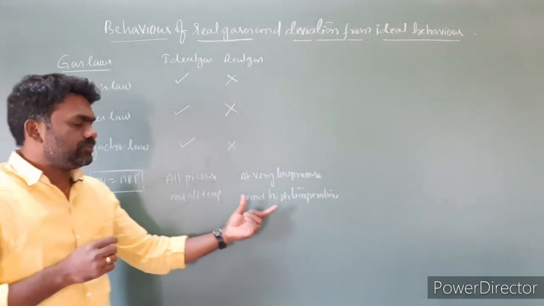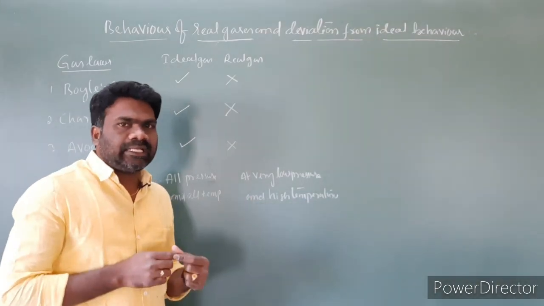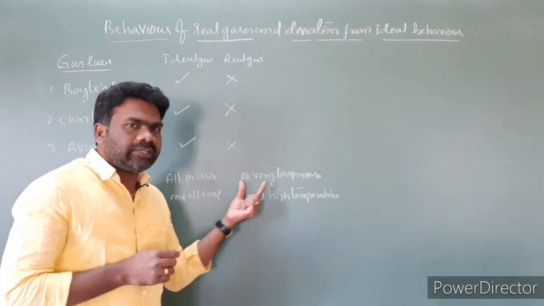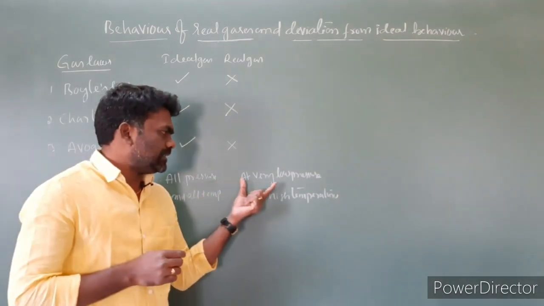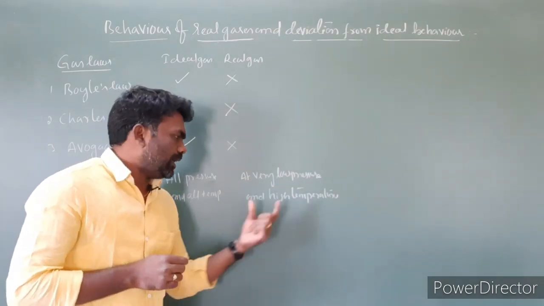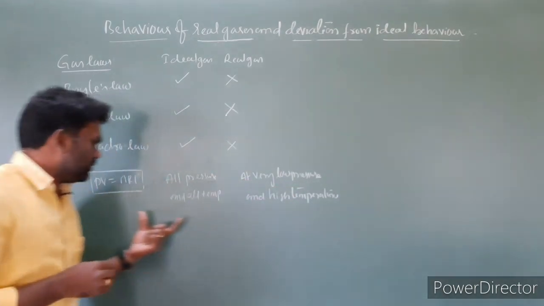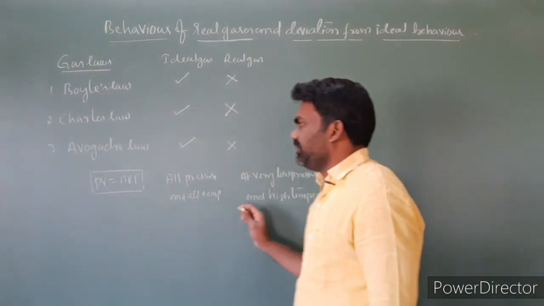By taking this concept also we can define the real gas. The gas that follows the ideal gas equation PV is equal to nRT at a very low pressure and a high temperature is called a real gas.